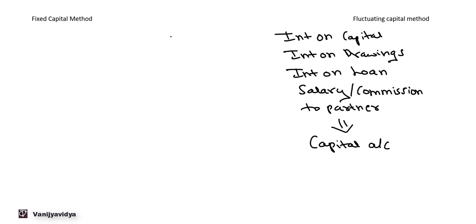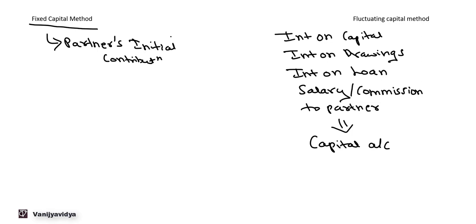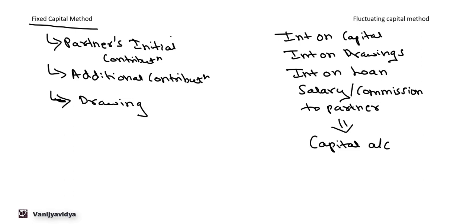In case of fixed capital method, only partner's initial contribution, then any additional contribution, or some drawings with agreement of all partners, that too not all drawings.